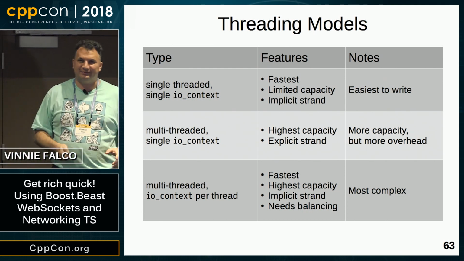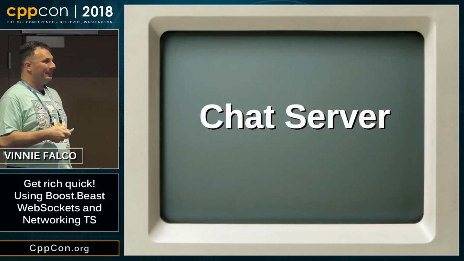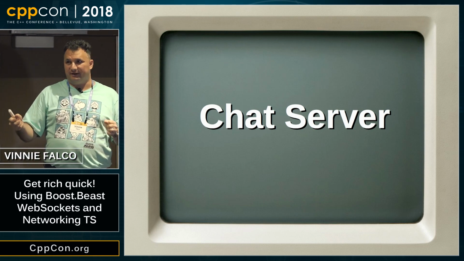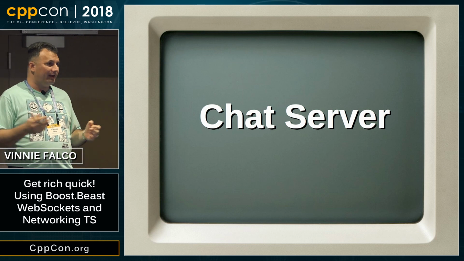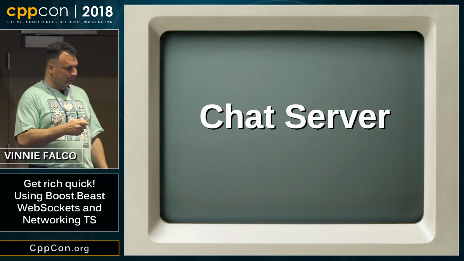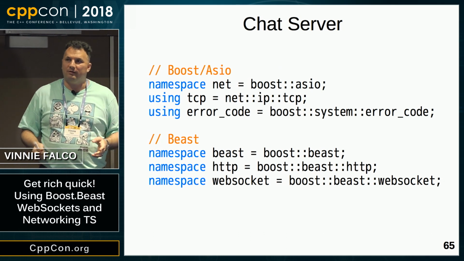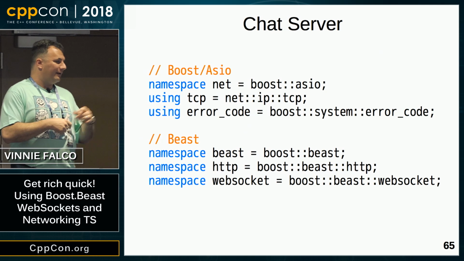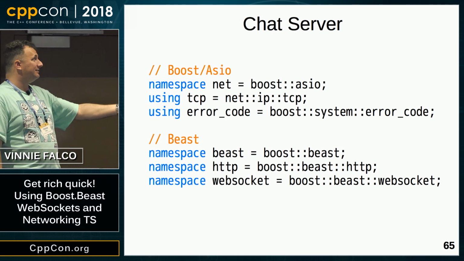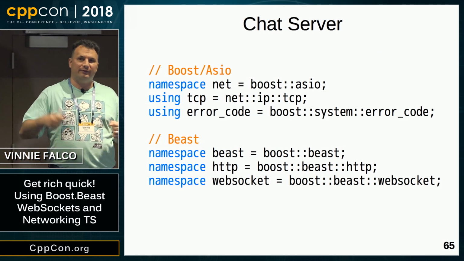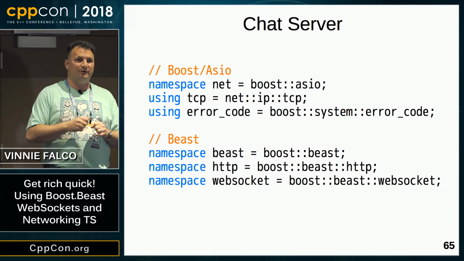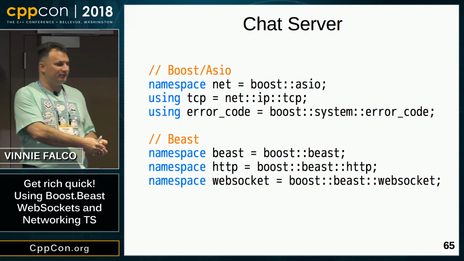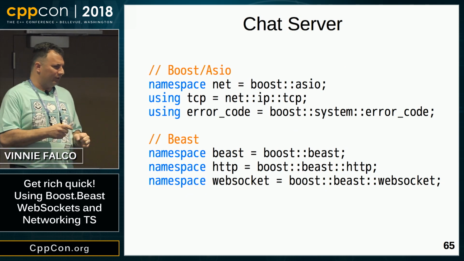Okay, now I know you're itching to see some code. Let's see that code. I'm going to show you a chat server that's written in C++ that uses Beast, and it uses WebSockets, and it allows people to connect and exchange messages with each other. So to keep the slides small and to not have any particular bias towards a version of networking, I've created some handy aliases, some namespace aliases, and some type aliases. The code that's in the repository uses Boost.Asio, the flavor of networking TS, because Beast itself is in Boost, and it uses Boost.Asio. So here are little shortcuts.